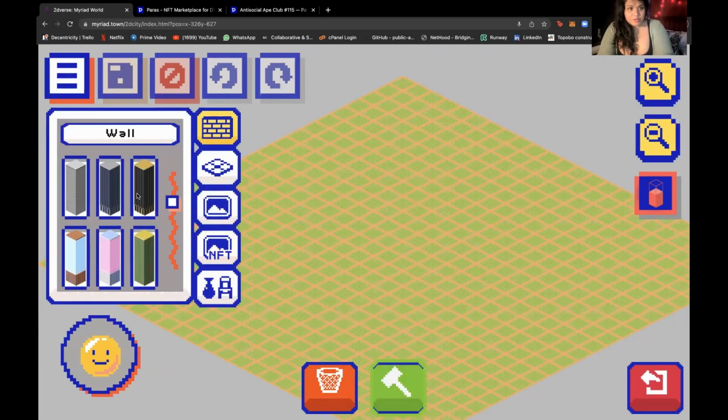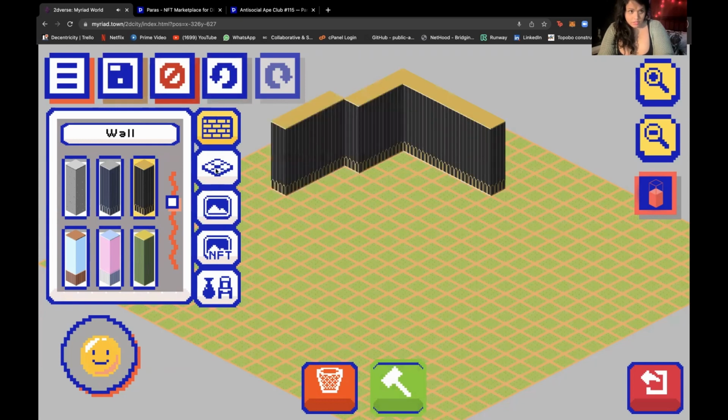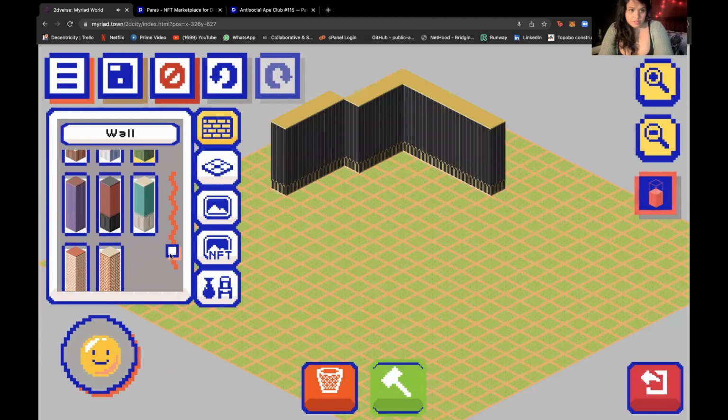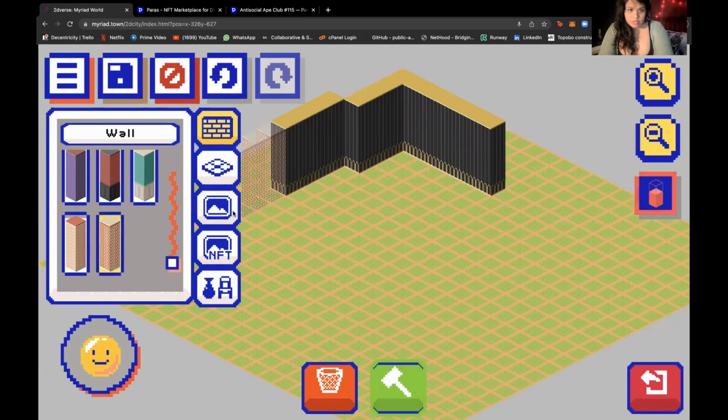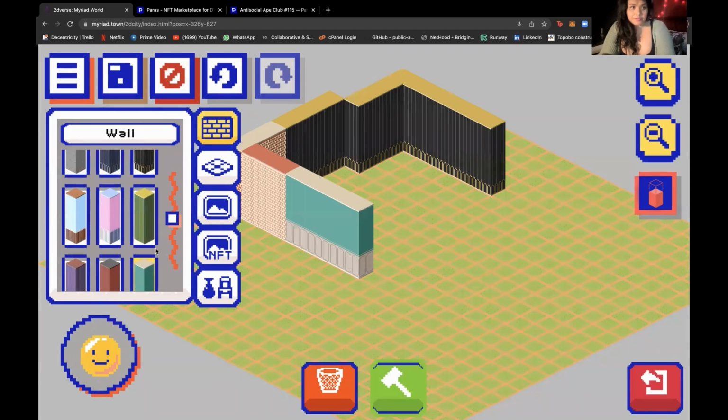You press the hammer mode, and you would be able to do sort of 2D Minecraft on this. And walls, you can view the full wall or just the foundations, which makes it easier to build. You can mix and match the walls. Each of these walls are actually NFTs. Again, we do have several base model walls, but you can also add designs. You can create new designs if you wanted to.